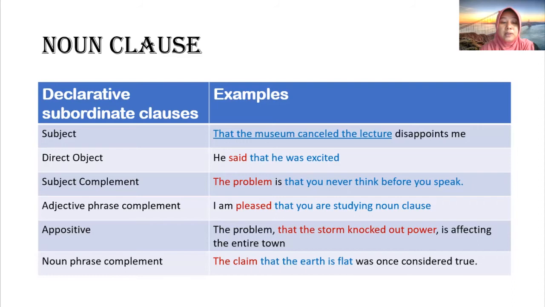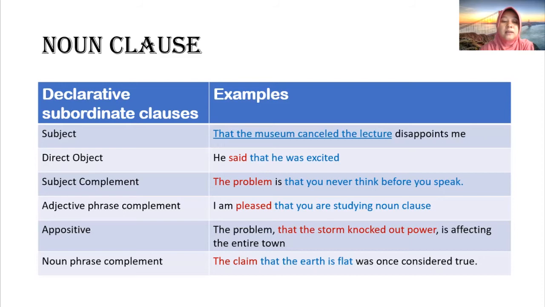And then appositive, for example, the problem that the storm knocked out power is affecting the entire town. The noun clause is that the storm knocked out power. In this sentence, this clause is the appositive.